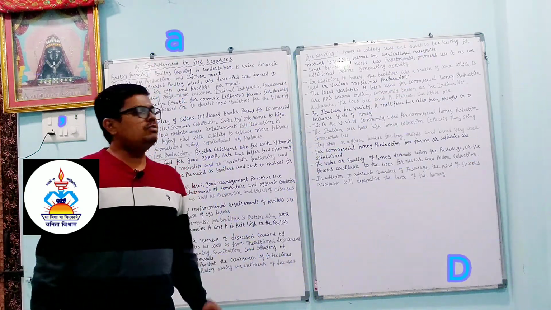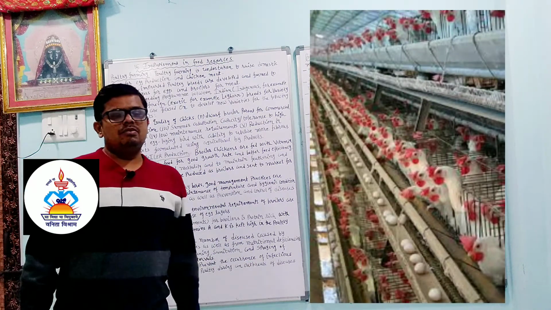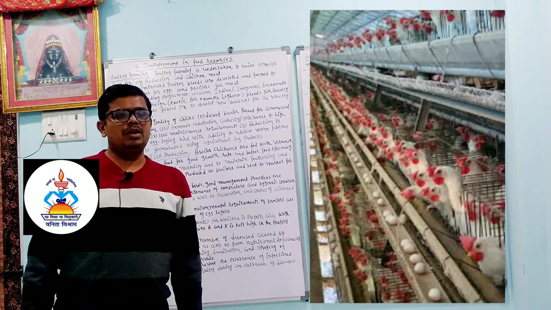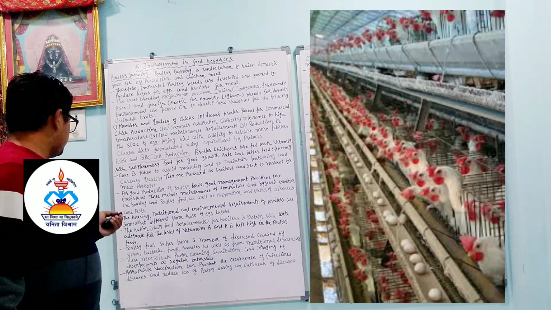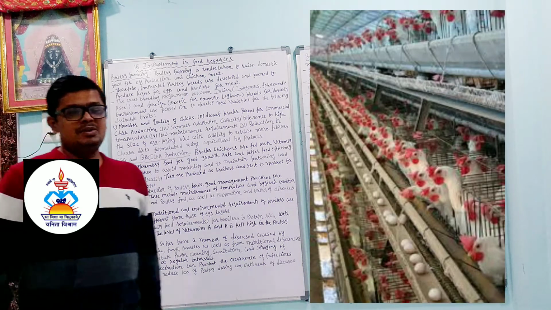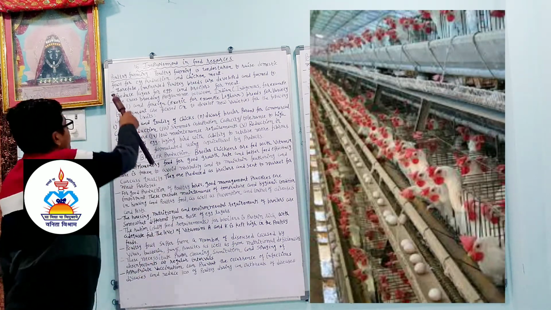Today we will continue chapter number 15, improvement in food resources. Dear student, last time we learned about animal husbandry. Today we are going to learn about poultry farming, egg and broiler production. We will also learn about beekeeping. So we will start with poultry farming.